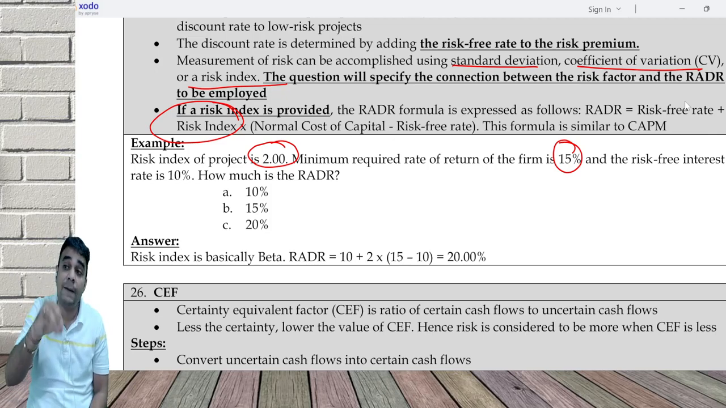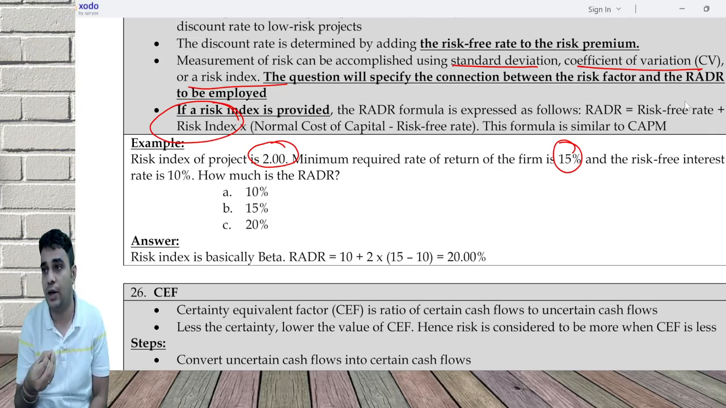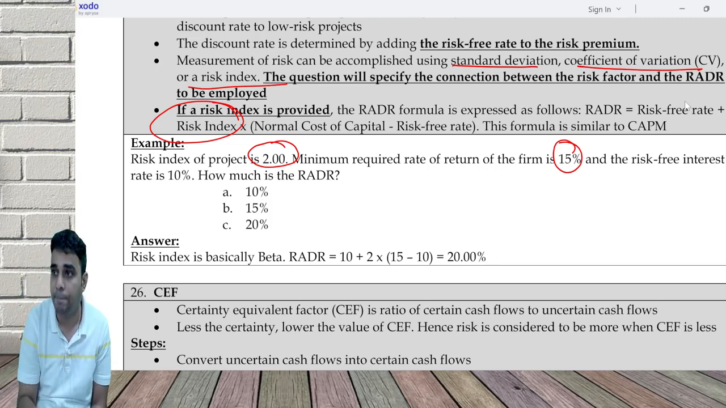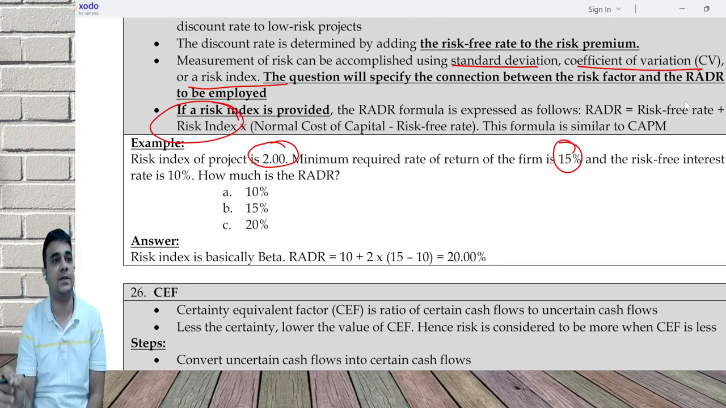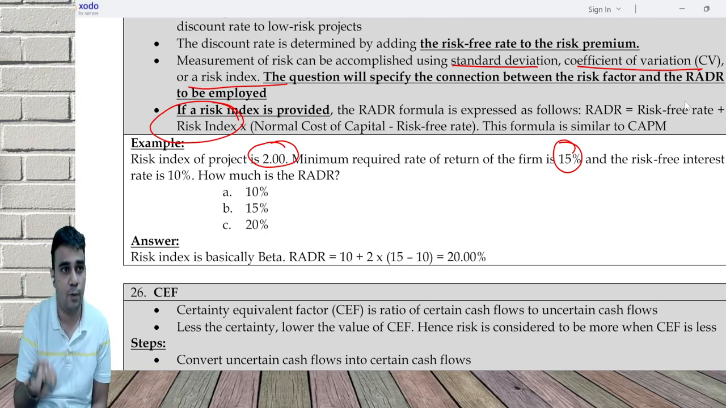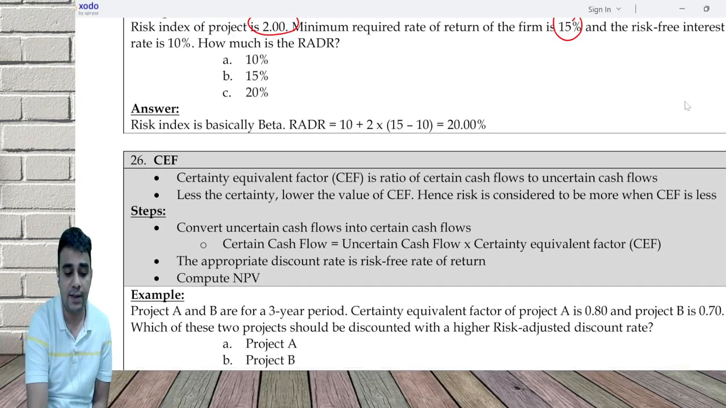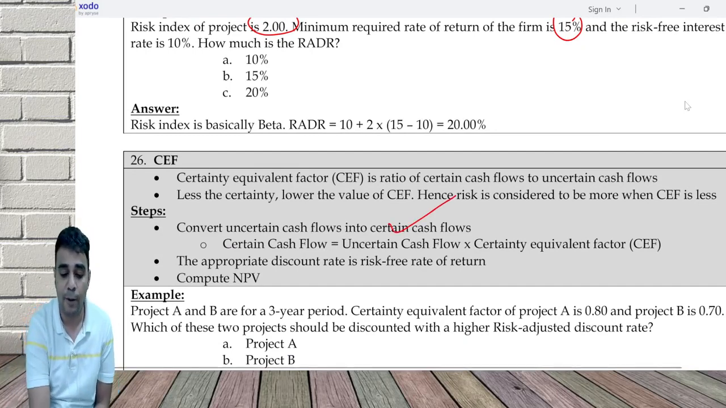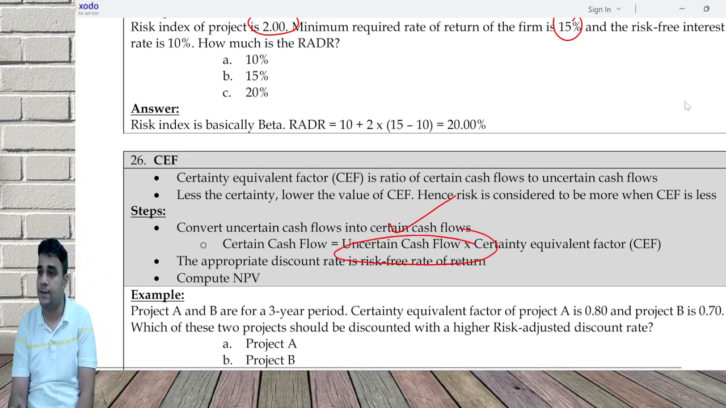So then you cannot separately discount it at a risky rate. What you do is 2 lakh, the uncertain cash flow, into the certainty equivalent factor is equal to the certain cash flow. Certain means 100% likely to happen. 2 lakh you told, 90% chance, at least 1 lakh 80 will happen. Convert uncertain into certain: certain cash flow is equal to uncertain cash flow into the certainty equivalent factor. The appropriate discount rate is the risk-free rate.